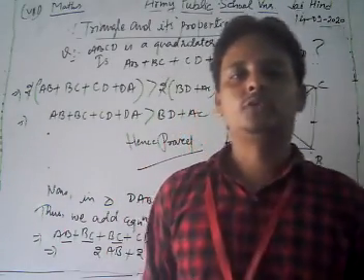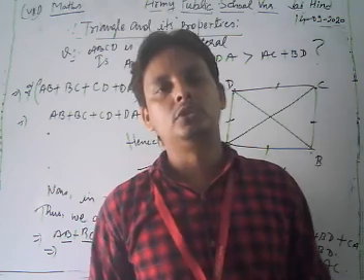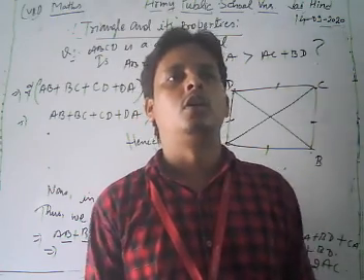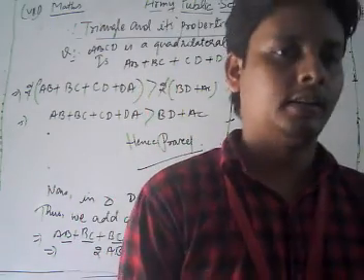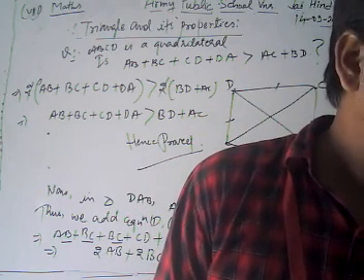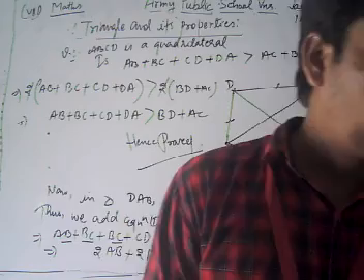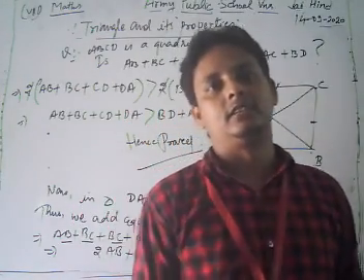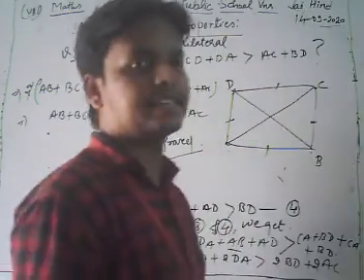Now, dear students, we take some new topic of that chapter. We discuss the right angle triangle and solve exercise 6.5.